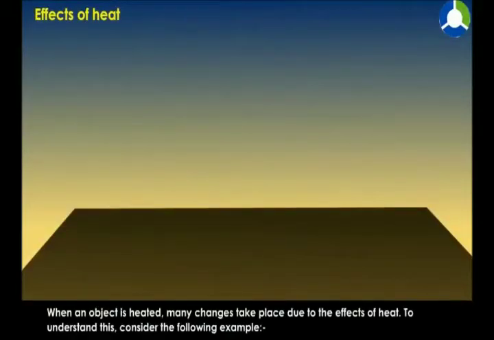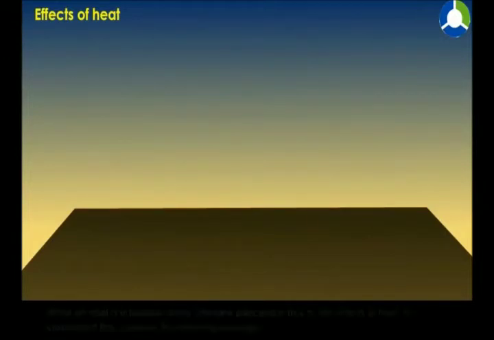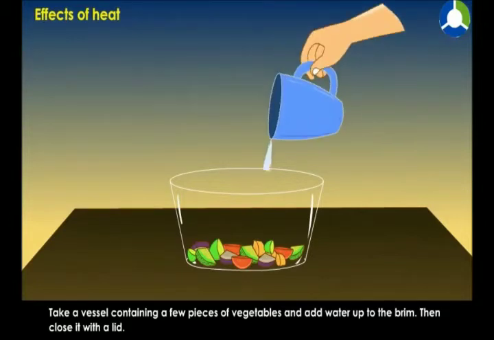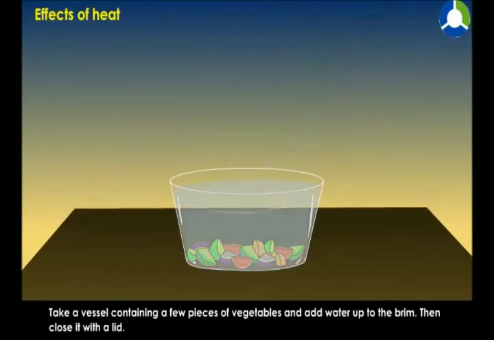of heat. When an object is heated, many changes take place due to the effects of heat. To understand this, consider the following example. Take a vessel containing a few pieces of vegetables and add water to the brim.